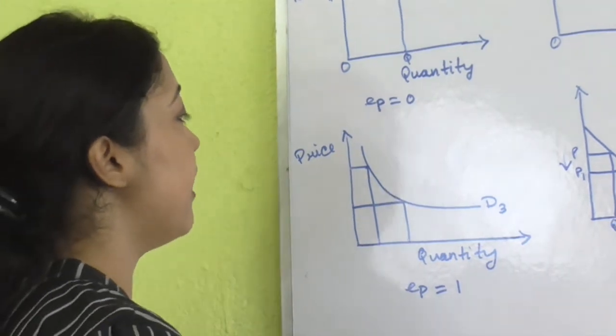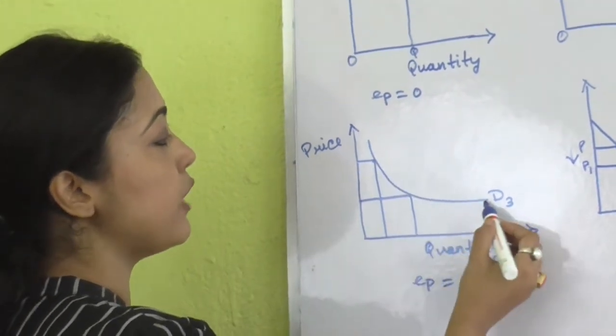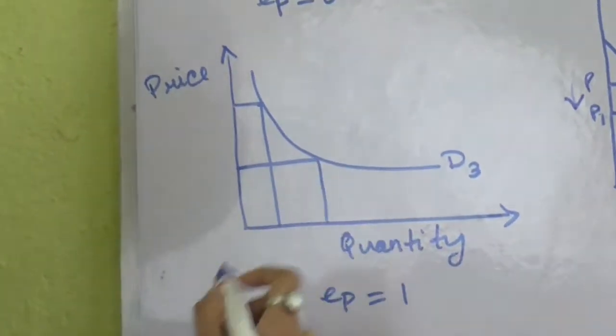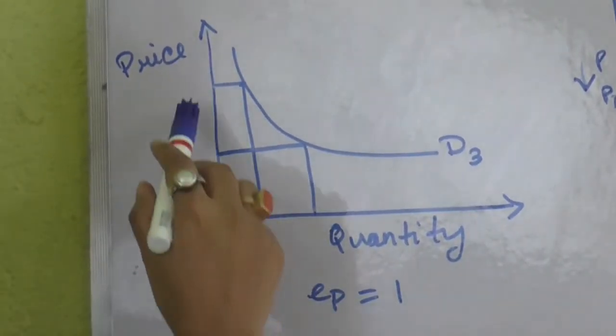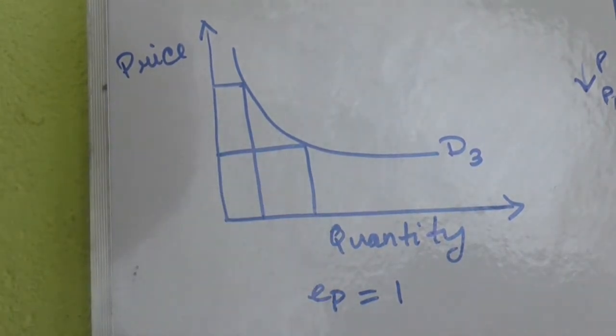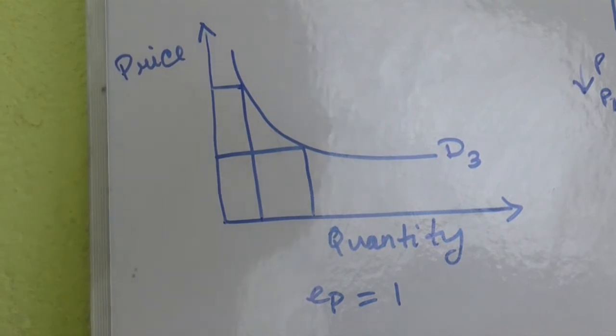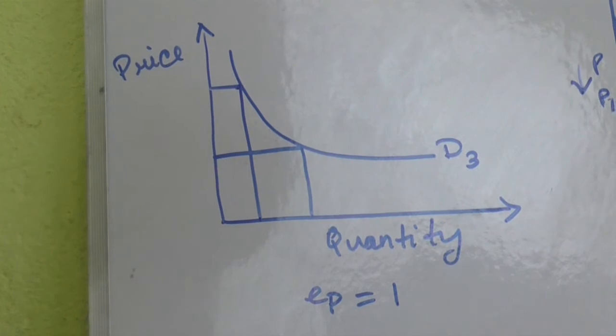Here the demand curve is represented by a rectangular hyperbola. Here I have drawn two rectangles. You can see that the length and breadth of these two rectangles are unequal, but the area of these two rectangles will always be the same, and that is why the elasticity of demand is equal to 1.